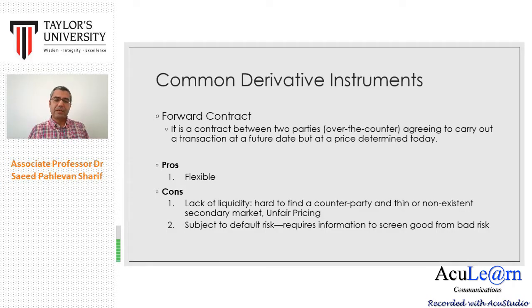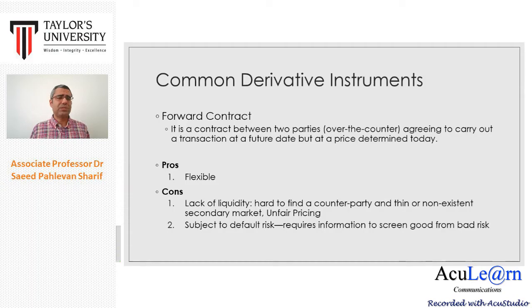And another one is subject to default risk, because this is just a contract between two parties. Let's say, for example, 3 months later, on 1st of July, when the farmer needs to deliver the chicken, suppose they agreed on 10 ringgit per kilo. Then in the market, suddenly the price increases to 20 ringgit per kilo.